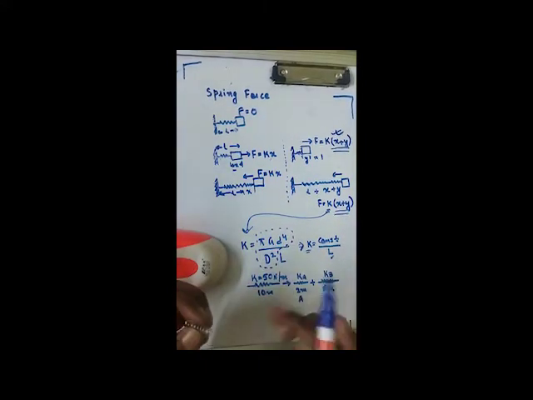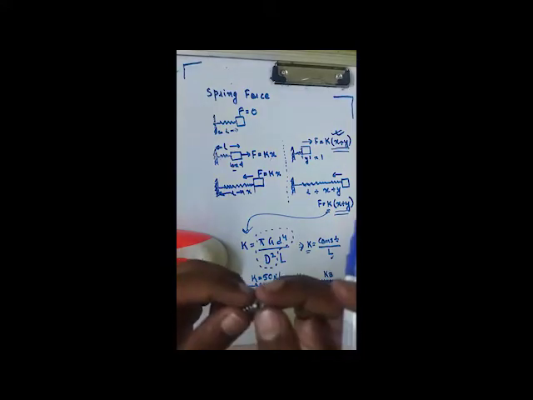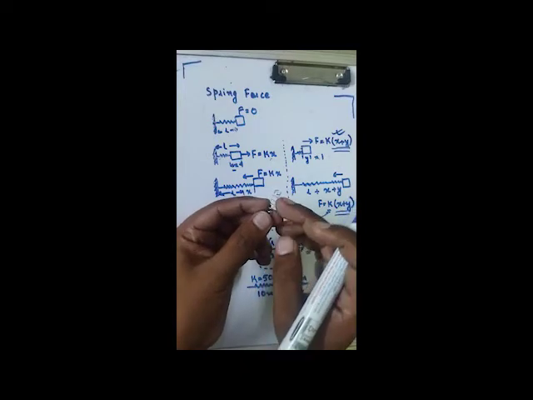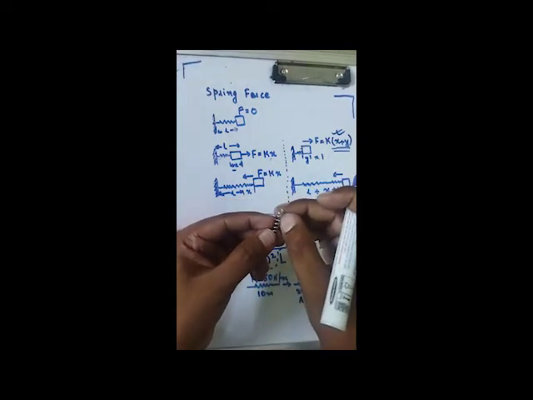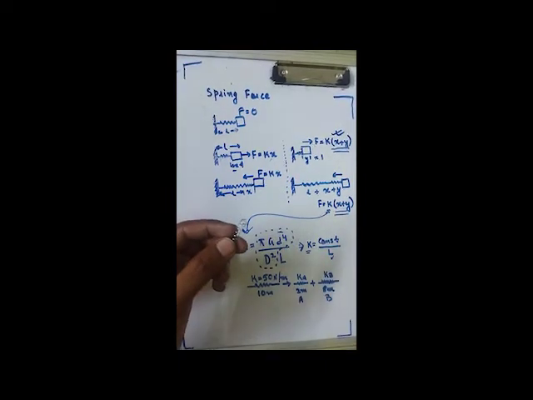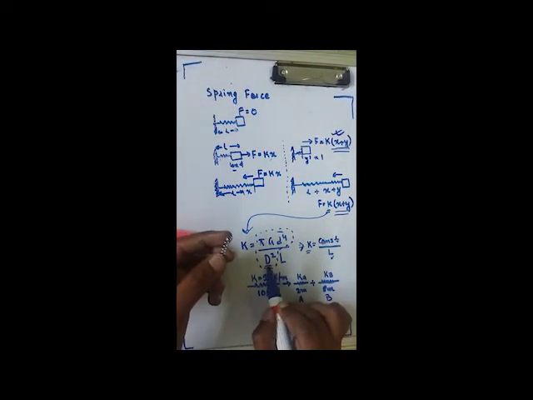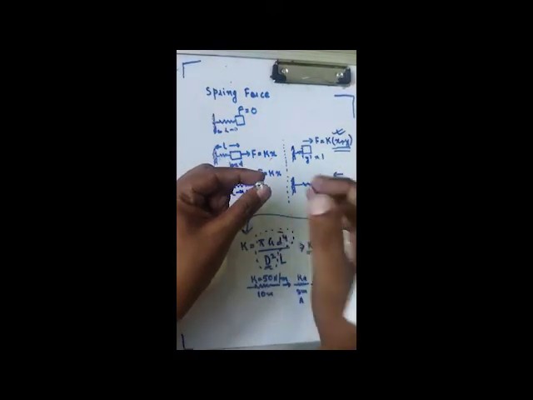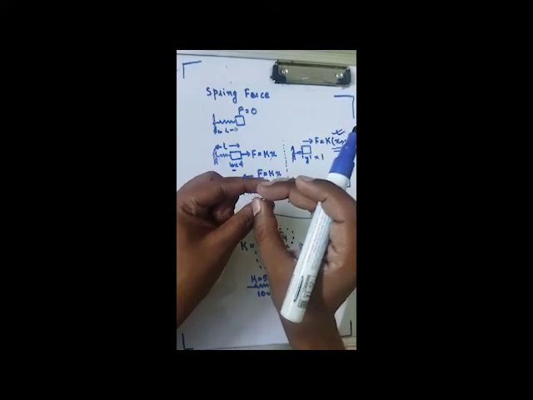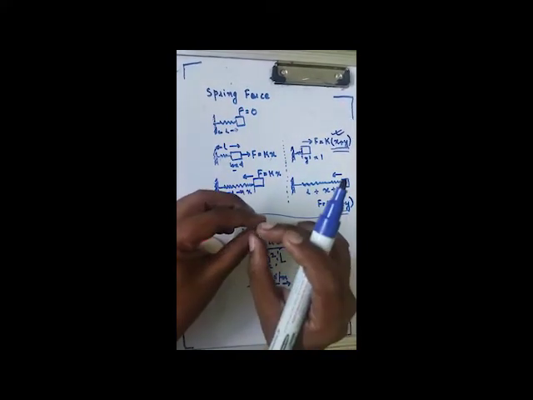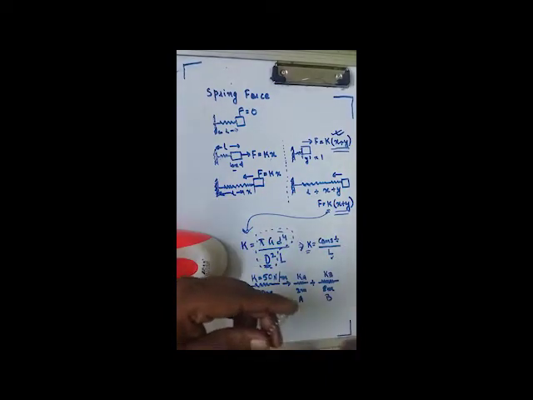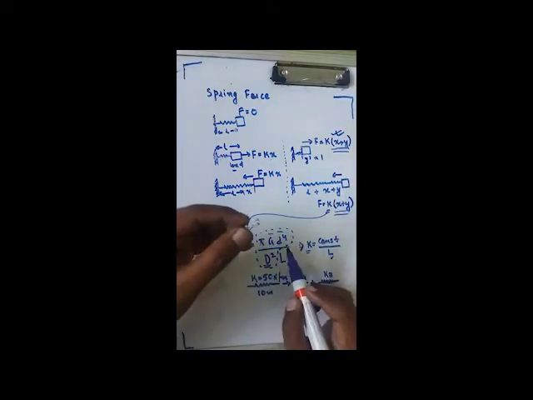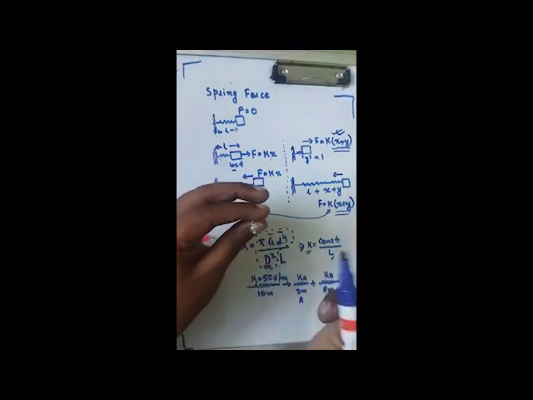This small d, you see this small d? Small d is nothing but the diameter of the thin wire, since this spring is made up of a thin wire. Now this capital D, see the cross section of this spring. This cross section has a diameter. Capital D is this diameter of the spring. Now when you cut a spring, the material remains constant, the diameter of this thin wire remains constant, and the diameter out here remains constant.